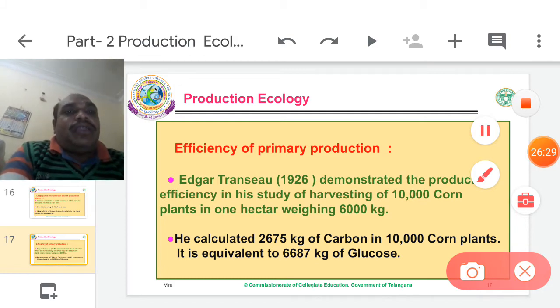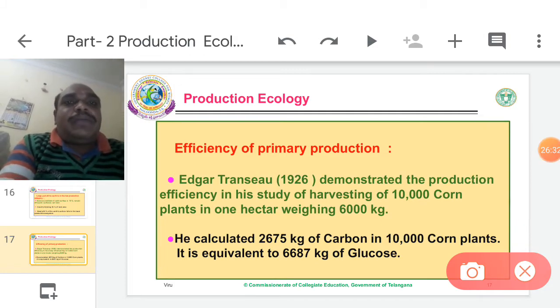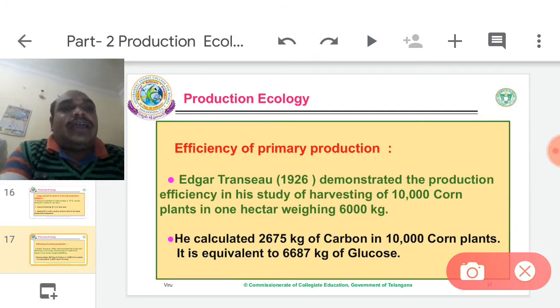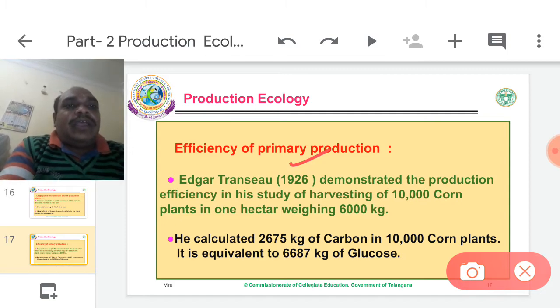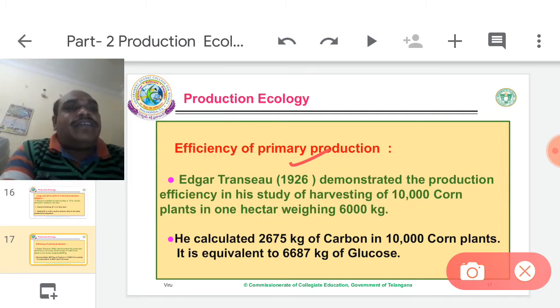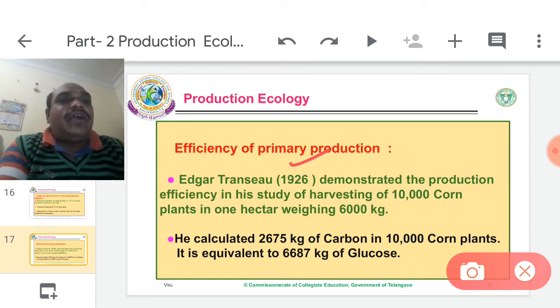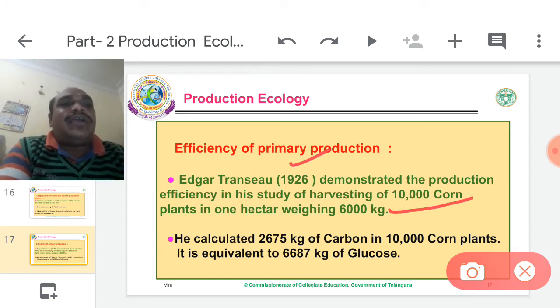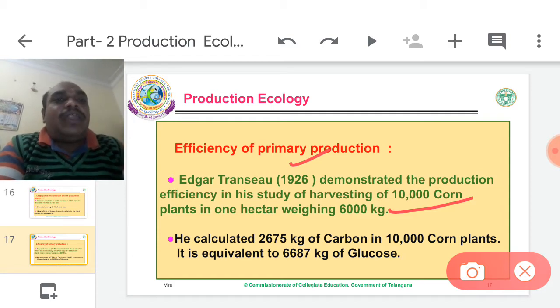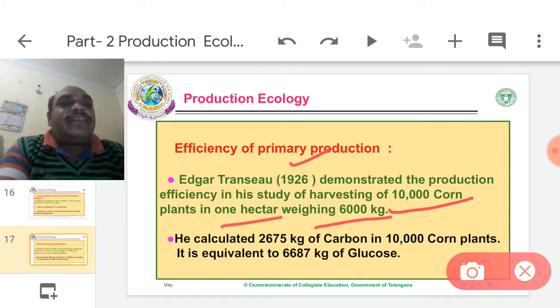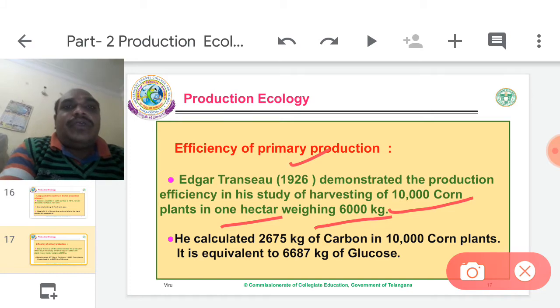Efficiency of primary production: one experiment was done by Edgar Transeau in 1926. The Transeau experiment demonstrated the production efficiency in his study of harvesting 10,000 corn plants in 1 hectare.